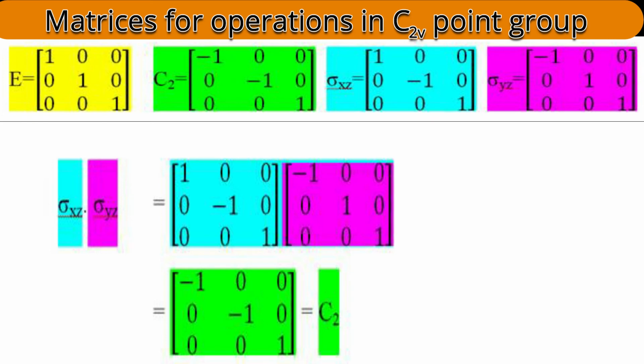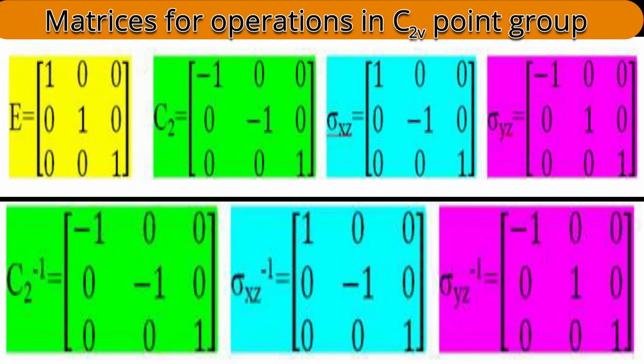See. Here I am considering multiplication between two planes, sigma xz and sigma yz, with sky blue color for the sigma xz plane and purple color for the sigma yz plane. Follow the multiplication rules. You will get the result as the green colored matrix. That's minus 1 0 0, 0 minus 1 0, 0 0 1. Which matrix is it? C2. What is the meaning of all that? Sigma xz into sigma yz is equal to C2. That was also proved in our multiplication table. That's the inverse finding. Inverse of identity is identity only.